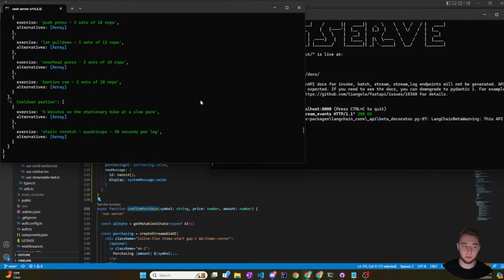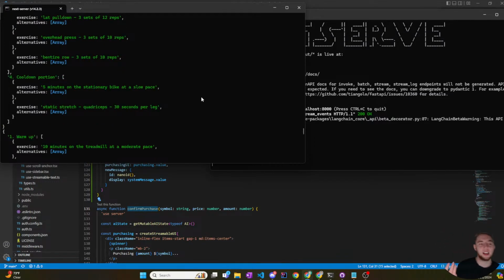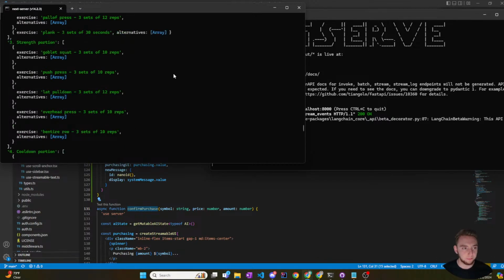I've never seen it do this before, but I'm not really worried. I know this is not an issue with my front end, because it's telling me exactly what LangServe outputted. And that's fine, because there's a reason that I have alternatives and the opportunity for users to suggest feedback. It's because AI is never perfect. It's always going to make mistakes no matter how good your prompting is. Unless your temperature is set to zero, that little bit of randomness that you allow the AI model to have is going to make it so that even though it might only be 1% of the time, sometimes it's just going to be off the wall. Like, what are you doing? Like it did right here with bent tire row.